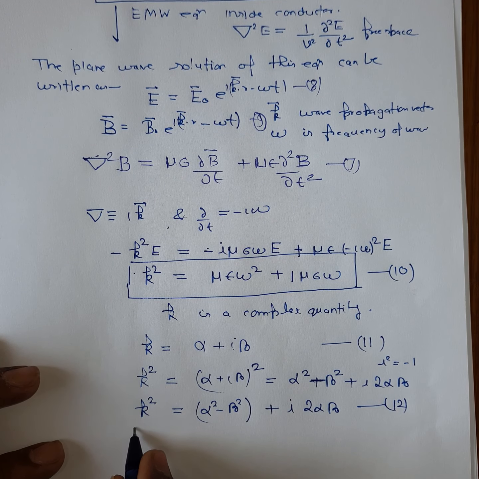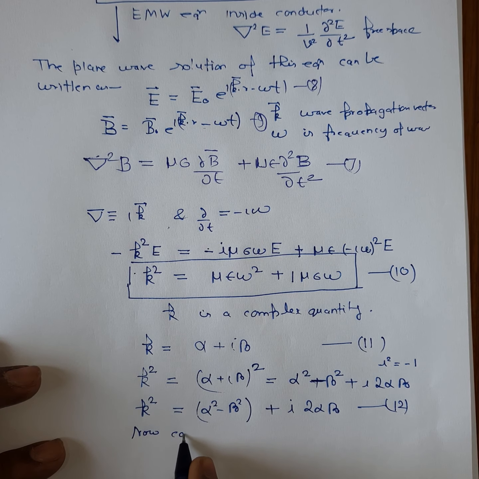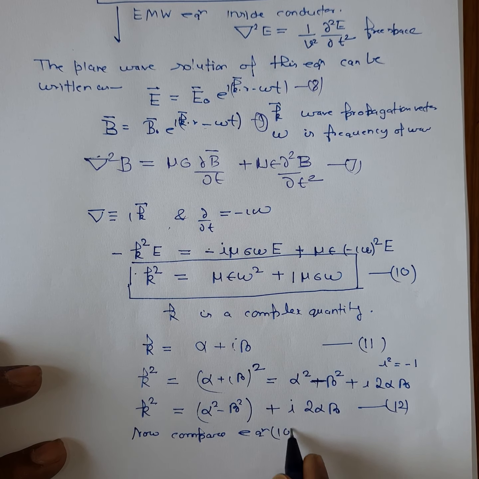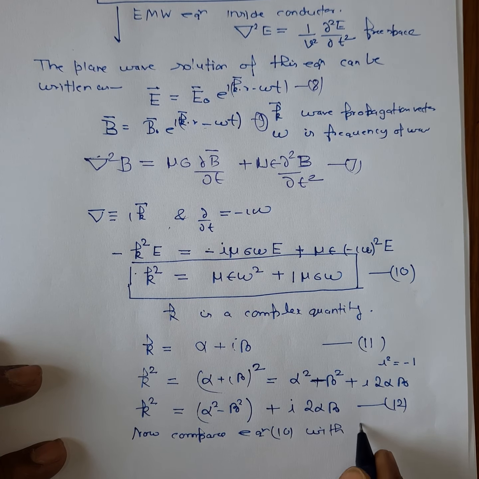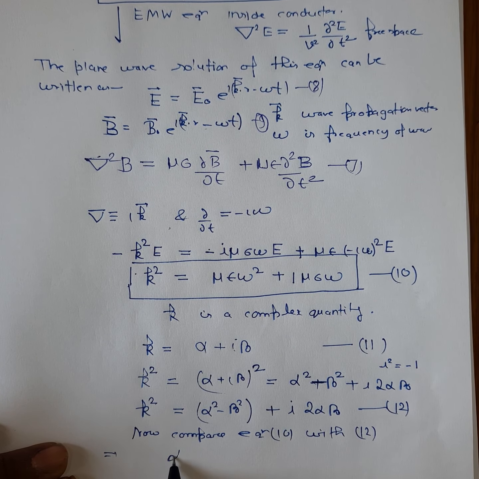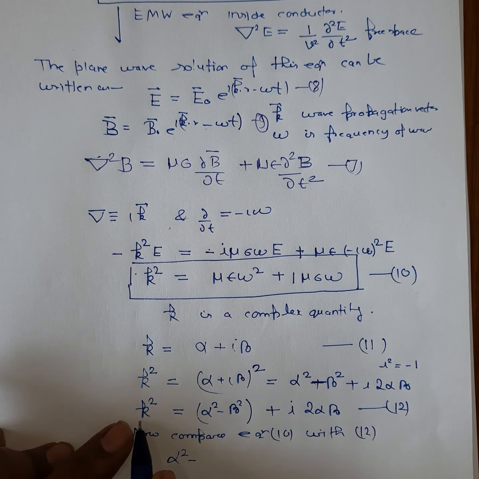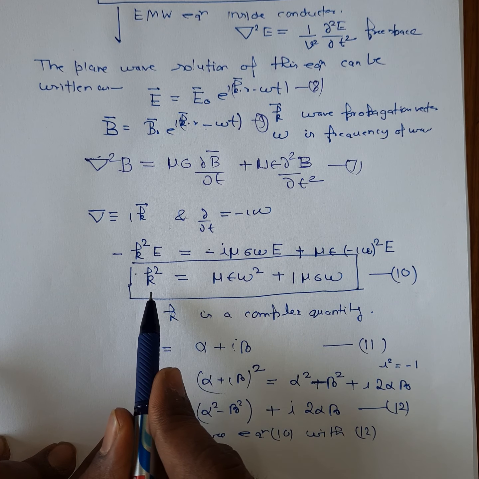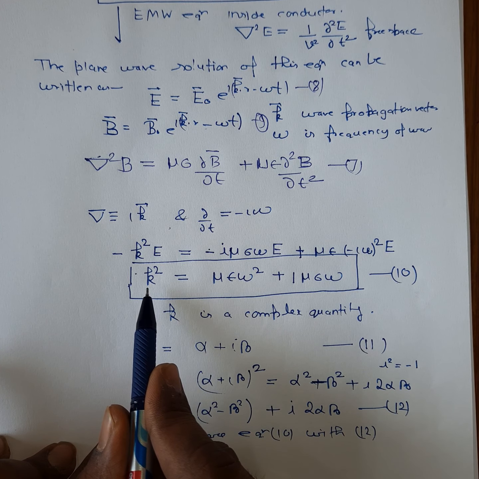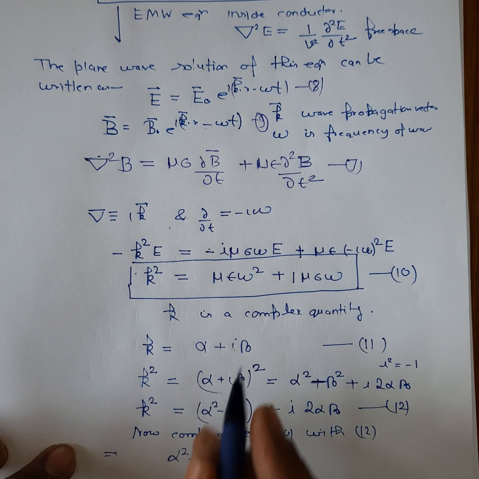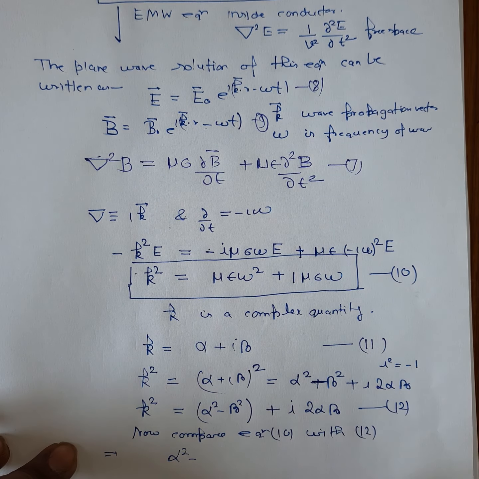Now compare equation number 10 with 12. This is the expression for k square, and this is also what we have obtained for the wave propagation vector, k square is equal to this. So what I am doing is comparing the real and imaginary parts of equation number 10 and equation number 12.